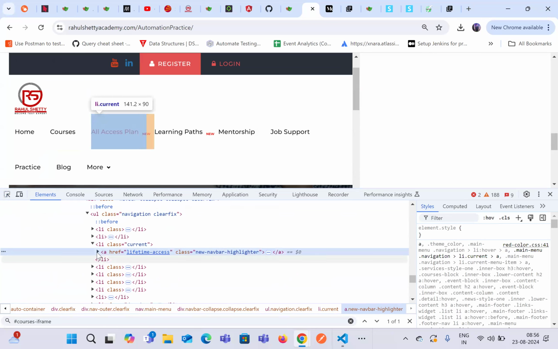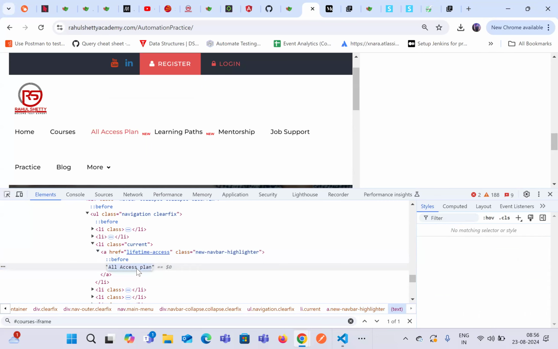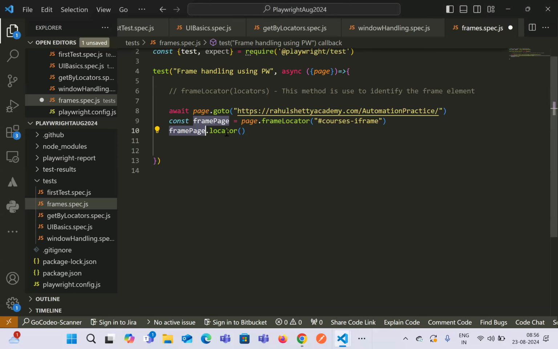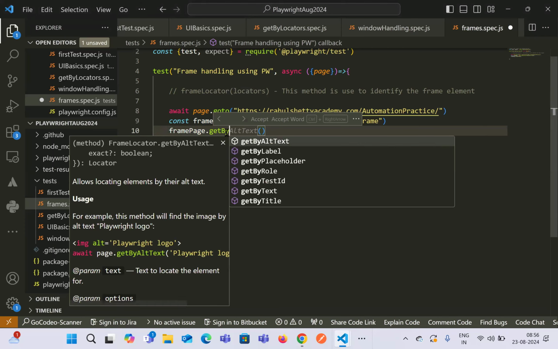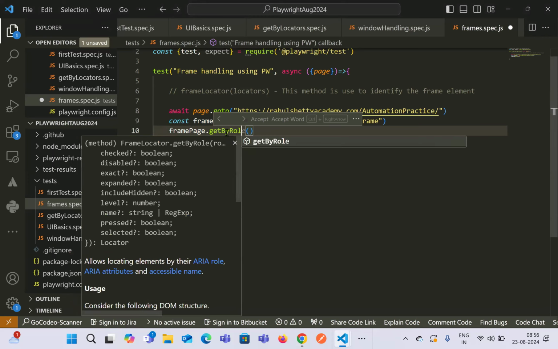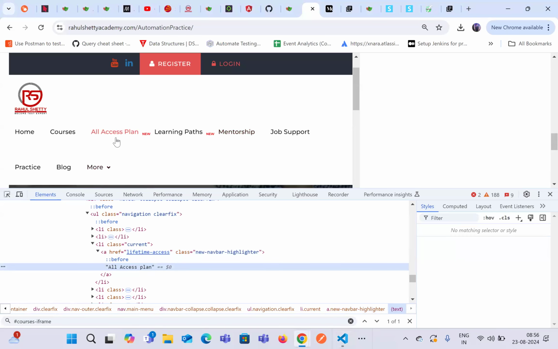So let's say we have something with href equals lifetime access, or we can directly use text as well. So what we can say is frames dot get by role, and we know that the role of these tabs is basically link.